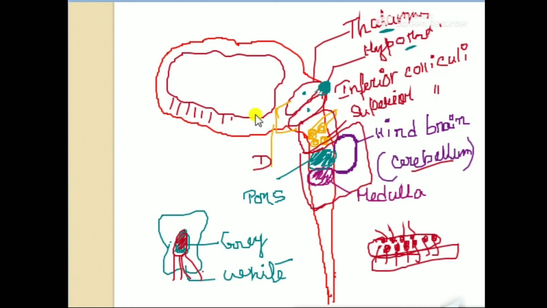But in the white matter we can see some patches. These patches are caused because of the subcortical neurons.